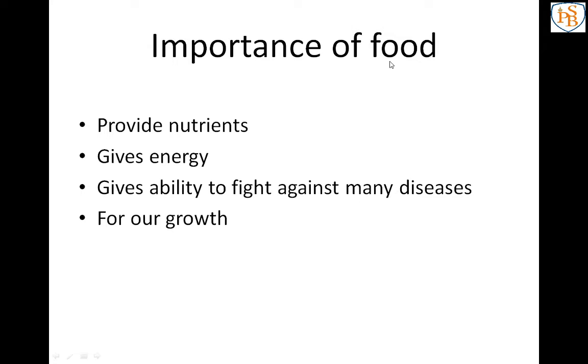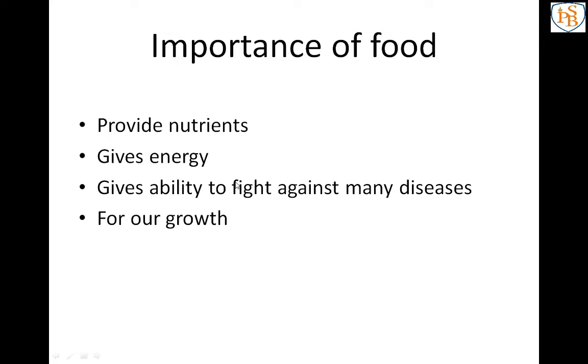And the last and important thing is that we are eating food for our growth. If you want proper growth, you have to eat food. So that is all about the importance of food. Just remember what is meant by food and what the importance of food is.